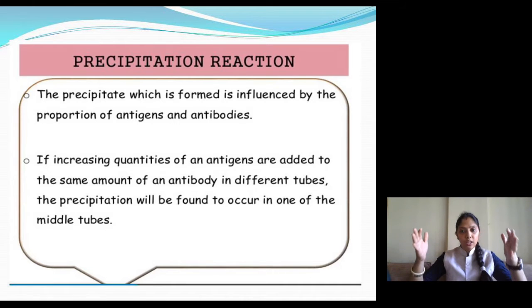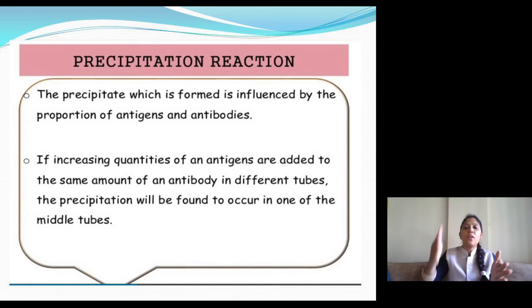Suppose you have taken 10 tubes in which you have added the same, equal amount of antibodies in each and every tube. Now, after that, you have to add the increasing amount of antigen.